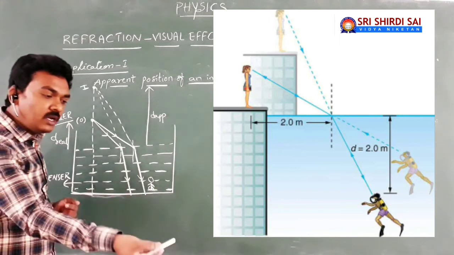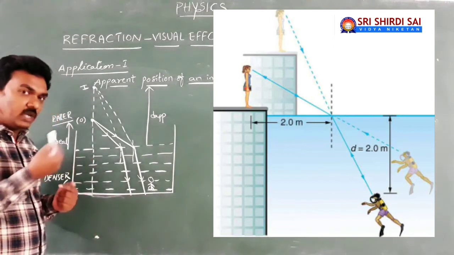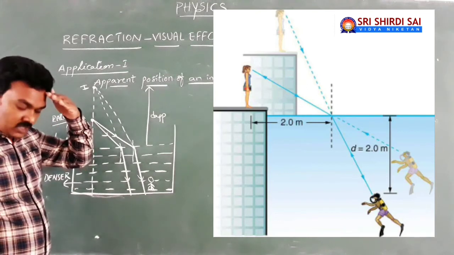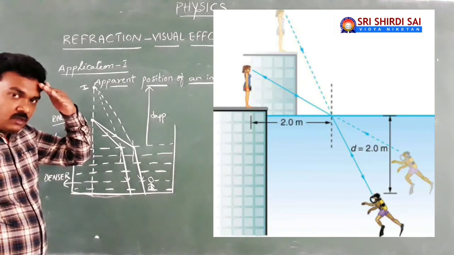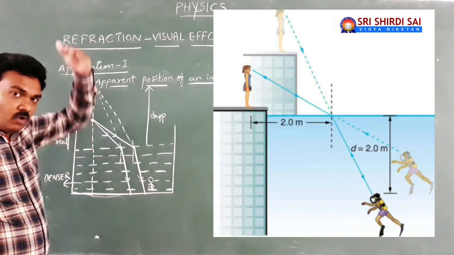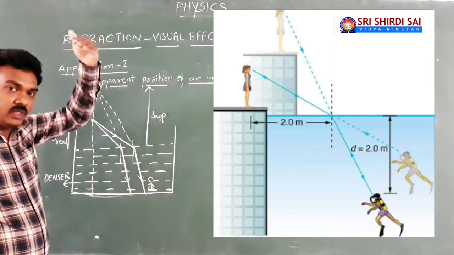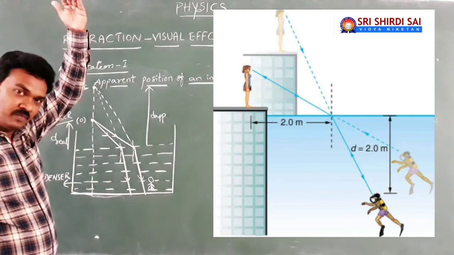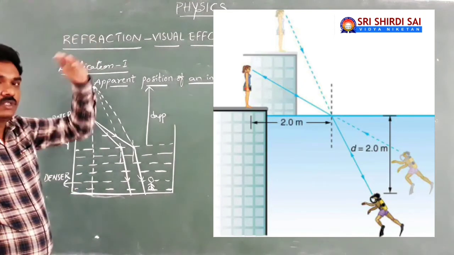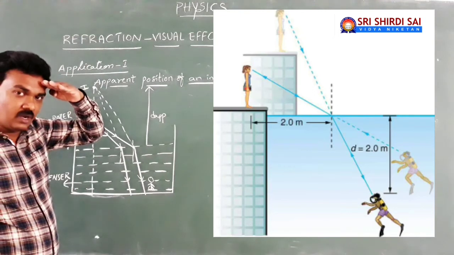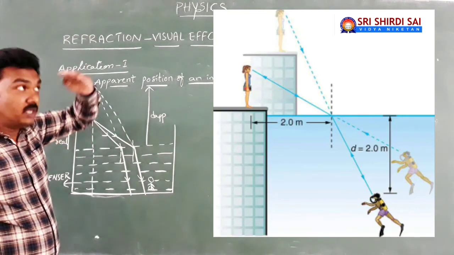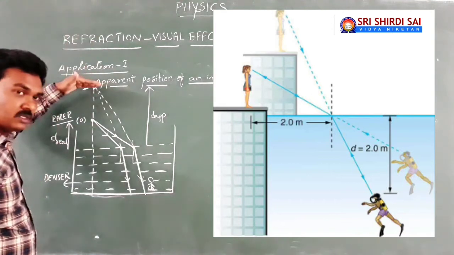Now when your friend inside the water is going to look at you, your head, which is away from the interface, will appear a little more away from the interface. So even though you are shorter, your friend inside the water will find you taller.